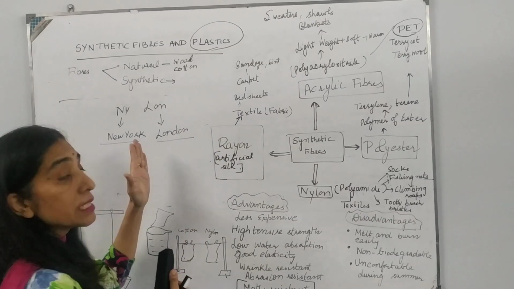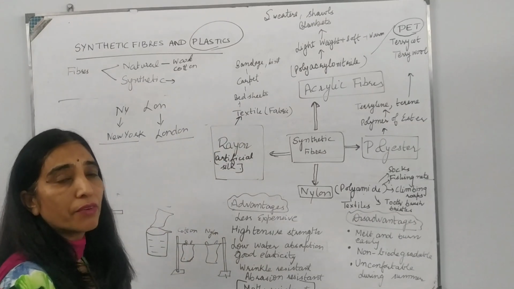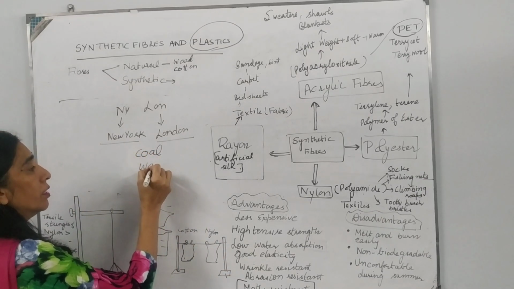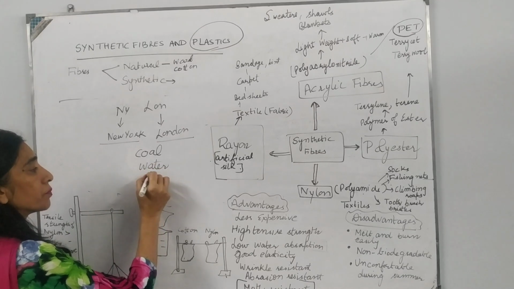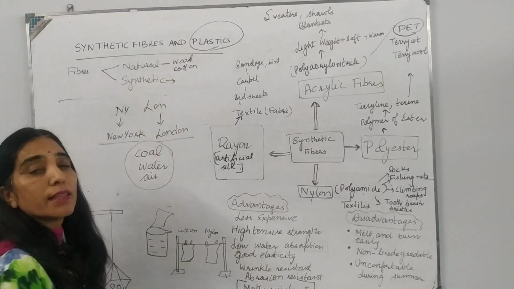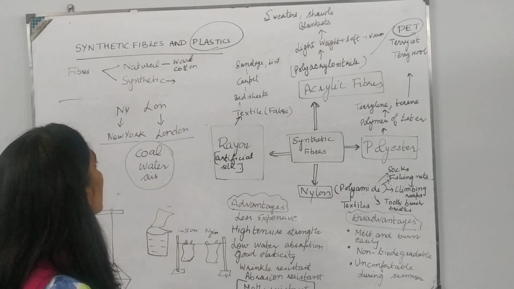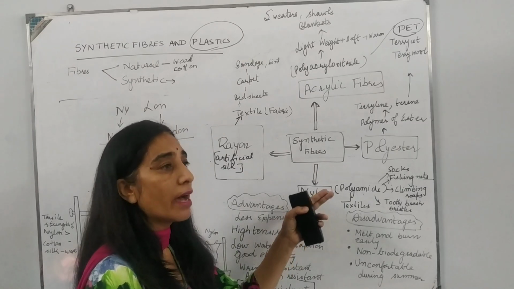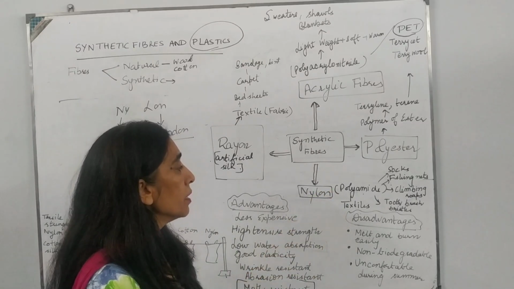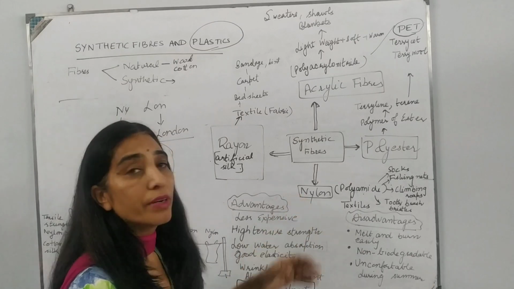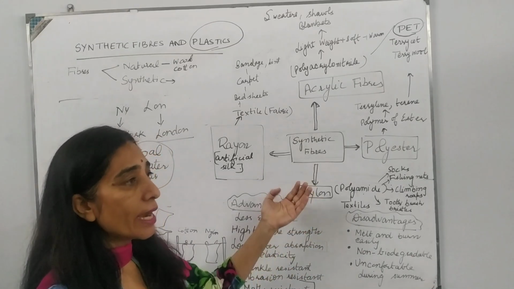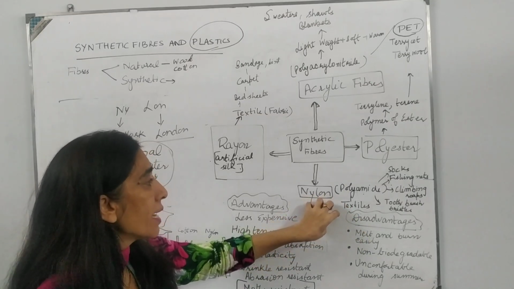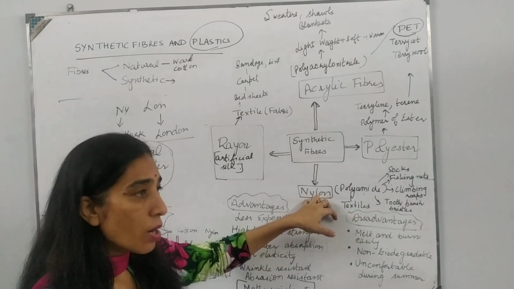Now this nylon is the first fully synthetic fiber. It's made from coal, water and air. So it is a fully synthetic fiber. It was made in 1931. Nylon is a very durable, very lightweight fiber, and the monomer of nylon is amide. So nylon is polyamide. Because of its excessive tensile strength, it is used to make socks.